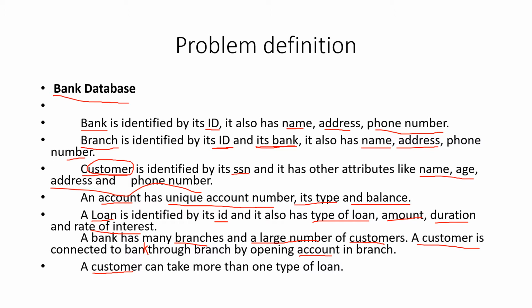Then you have another entity which it says is customer, and it has SSN, and other attributes like name and age, and then address and phone number. So these are all the attributes that the customer entity has. Now it says that account has unique account number, its type, and balance. So there's another entity called account which has all these attributes like account number, type, and balance.